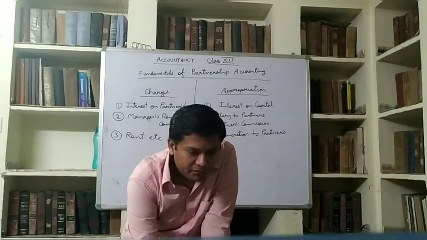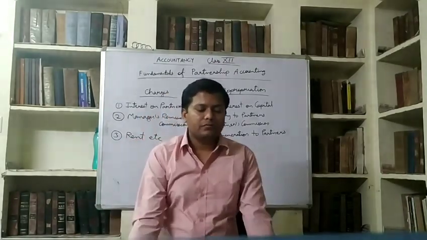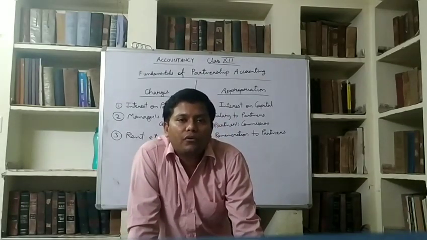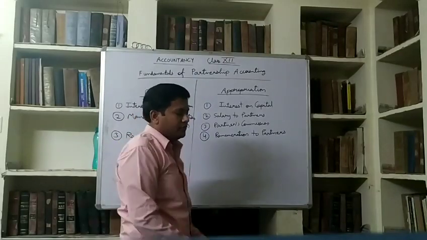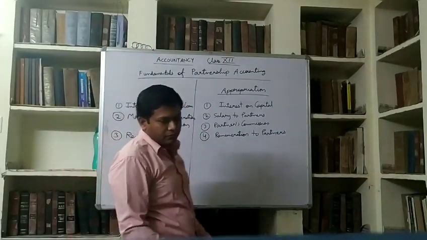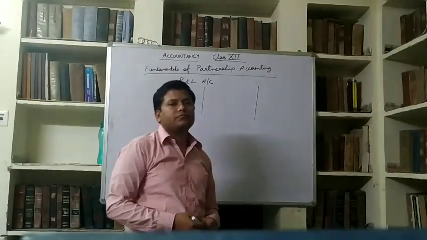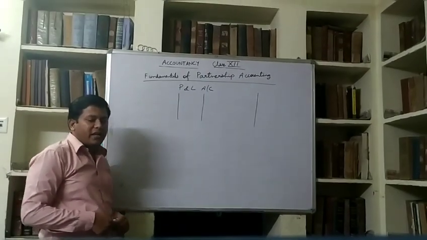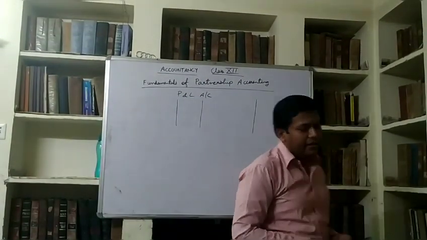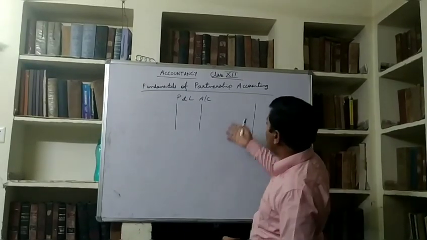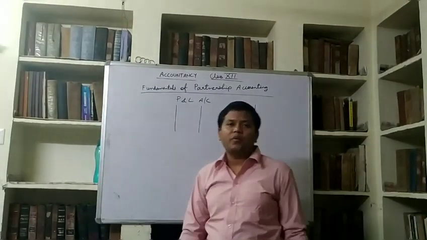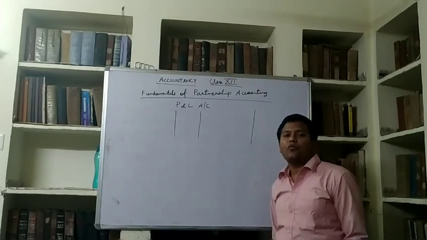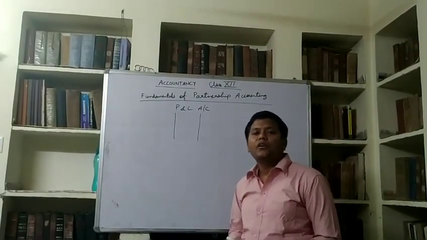Now we will discuss the second thing, how to make P&L account and P&L appropriation account in case of partnership. So the P&L account is just like the P&L account which we study in class 11. All of the income is to be written on the credit side, all of the expenses on the debit side. But in our 12th class, we will not have more items in the P&L account. Only some items will be there, which I am showing you.